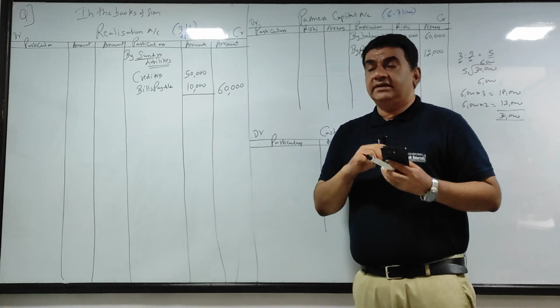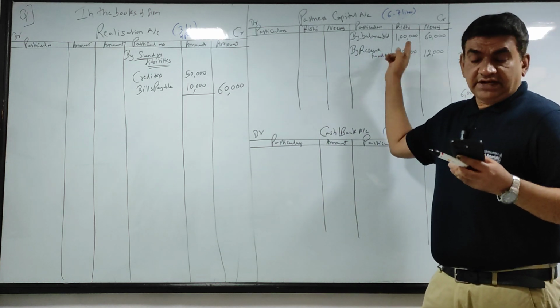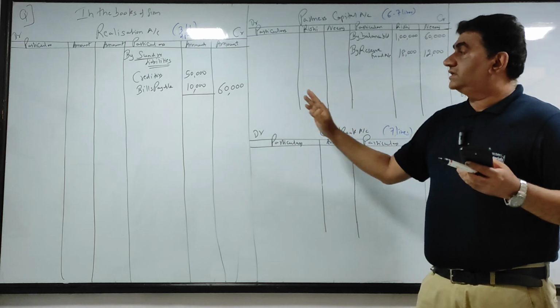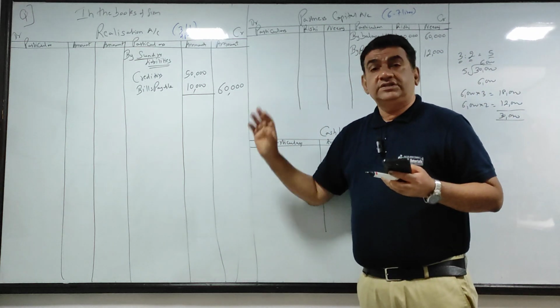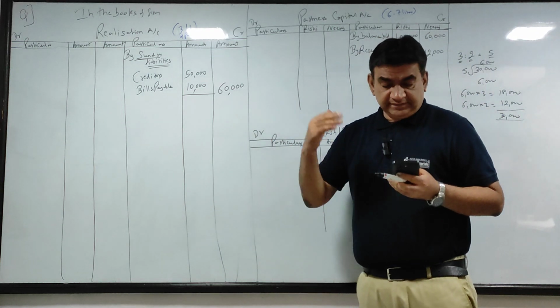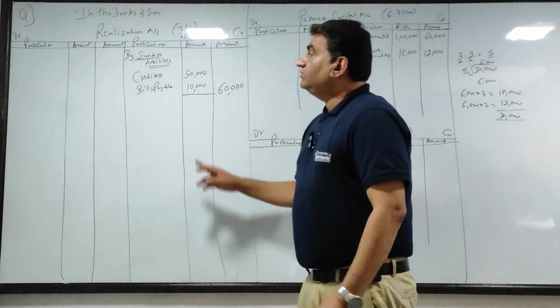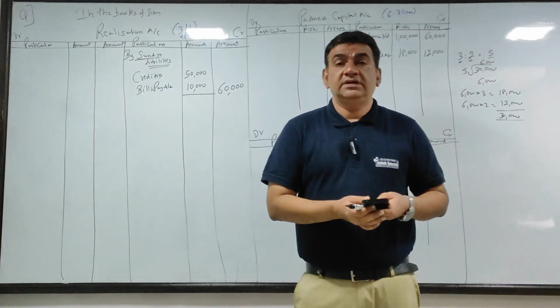I'll repeat. Capital, come to the credit side of capital. Reserve fund, distribute among the partners. Creditors and bills payable, sundry liabilities. Now let's come to the asset side. Now this is realization account.